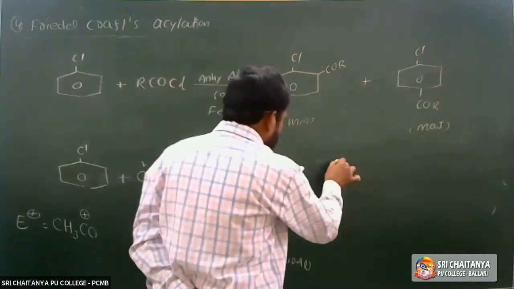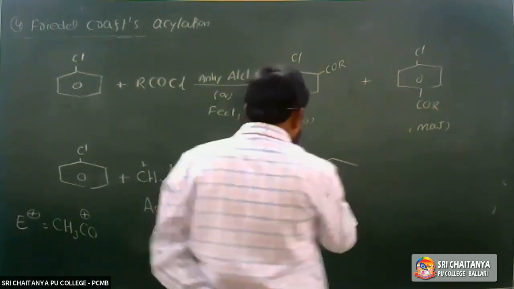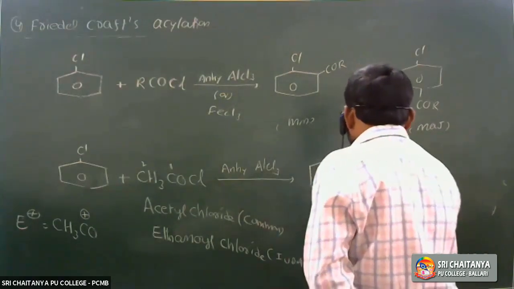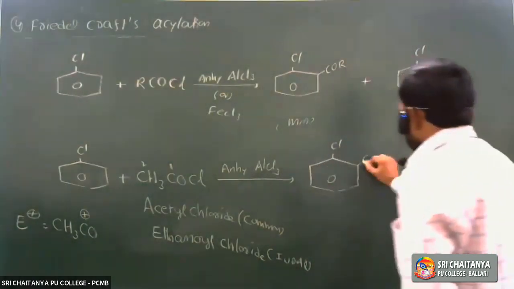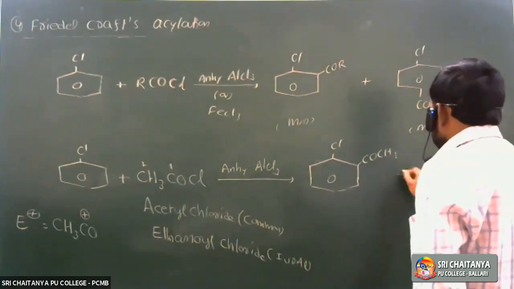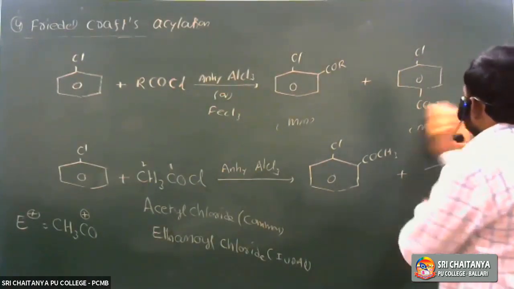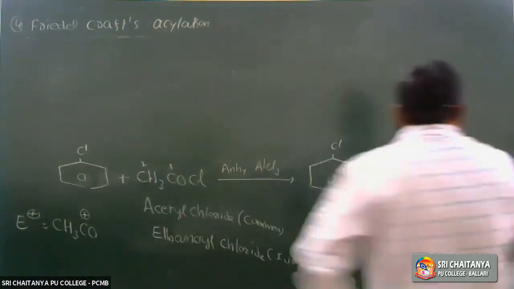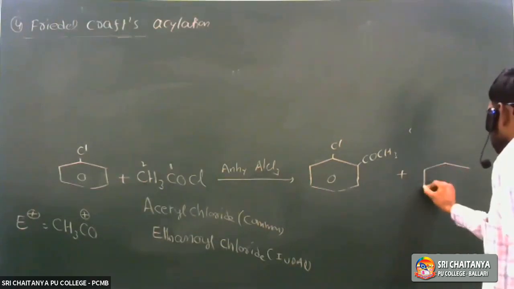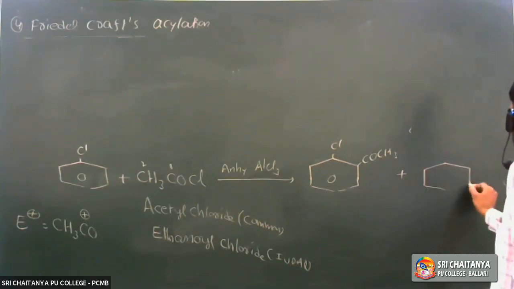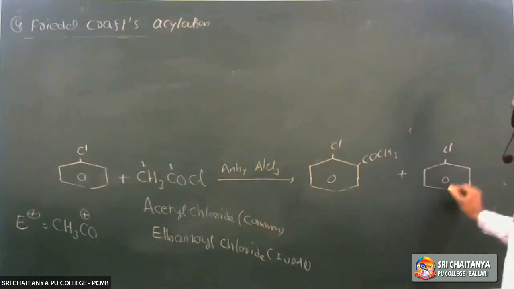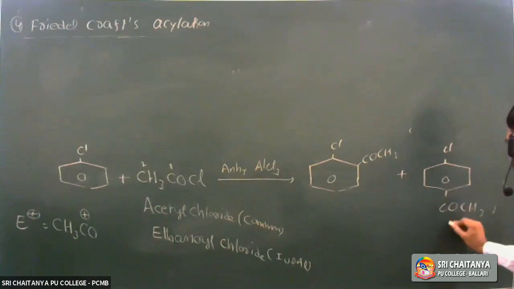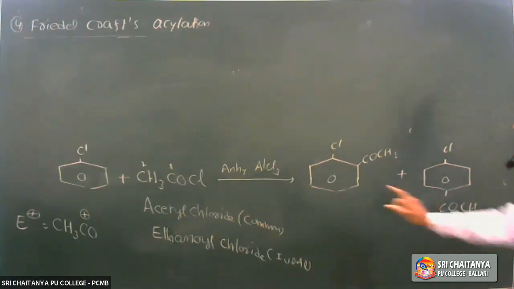The ortho isomer is the minor product, with Cl and COCH3 on adjacent carbons. The para isomer is the major product, where the COCH3 group is substituted at the para position.